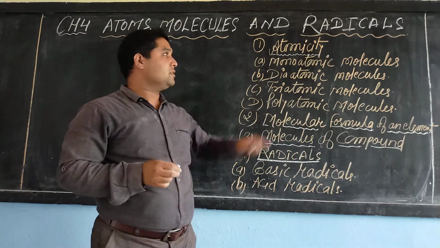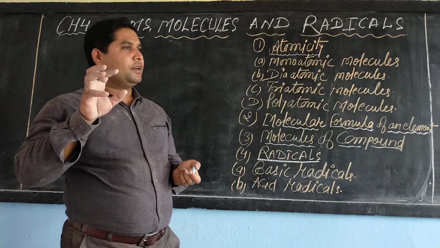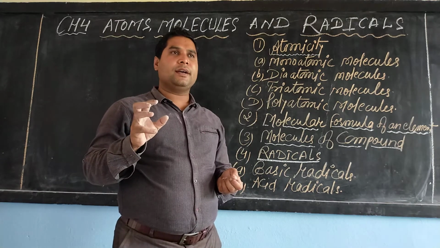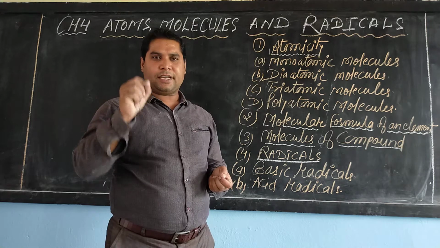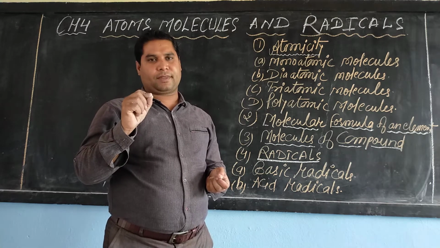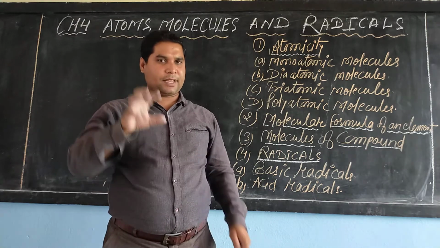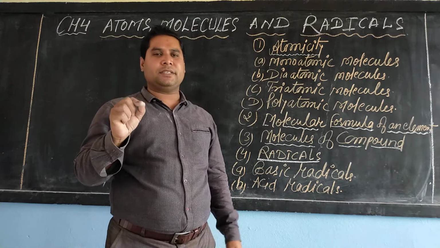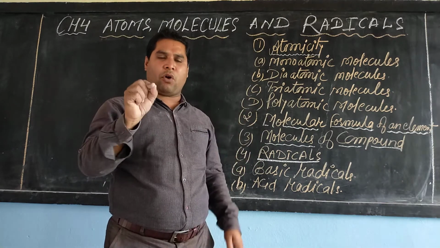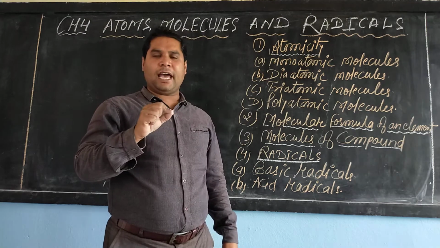So let us proceed to atomicity. Atomicity means the number of atoms present in a molecule. So atomicity can be defined as the number of atoms of an element joined together to form a molecule of that element.